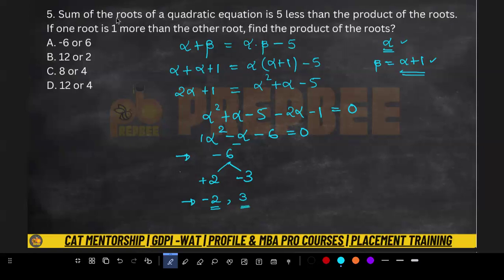So what are they asking me? They are asking me to find the product of roots. Find the product of roots. So if I multiply these, what will I get? I will get -6. How are we getting 12 or 2?